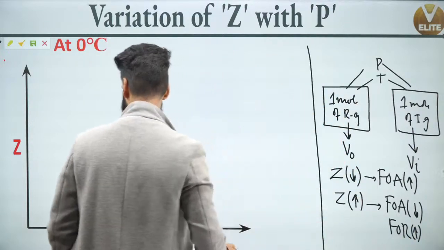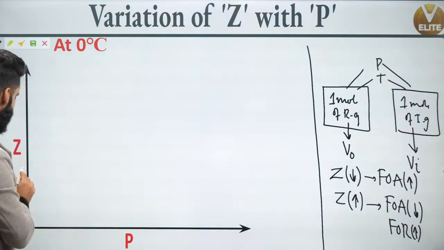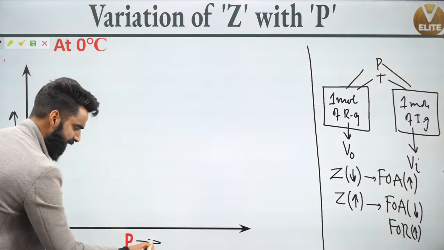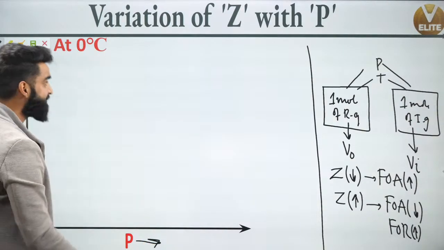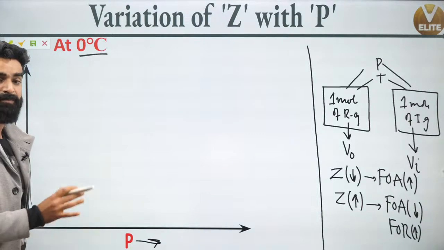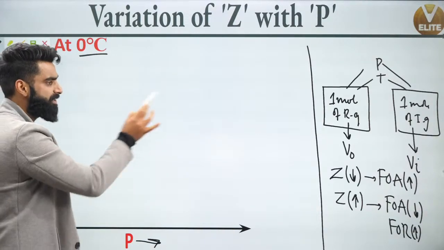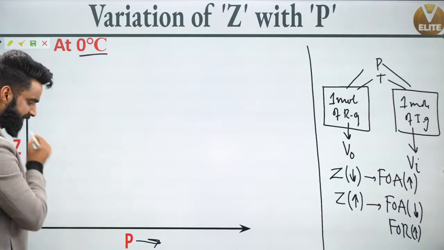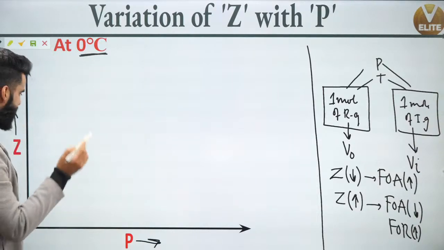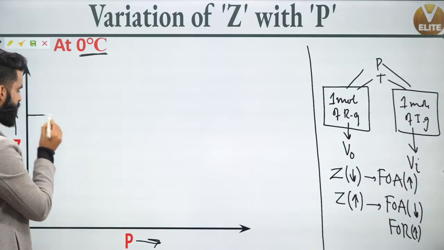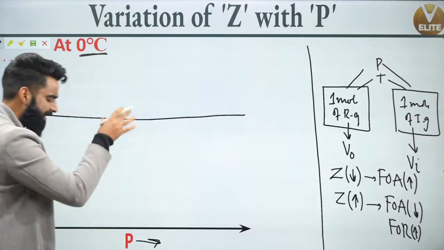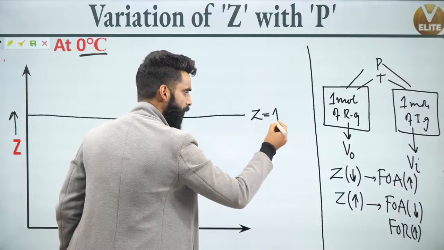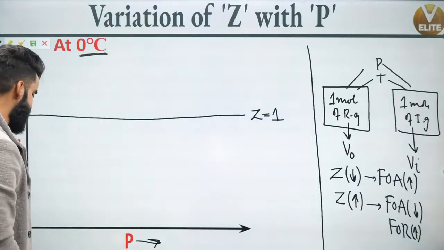Now people, have a look. This is the curve which I'm plotting between Z, the compressibility factor, versus pressure for a real gas at 0 degree centigrade. I'm keeping the temperature of the real gas fixed at 0 degree centigrade. Now I'm drawing a line over here parallel to the pressure axis, and this line represents Z is equal to 1. Its equation is Z is equal to 1.